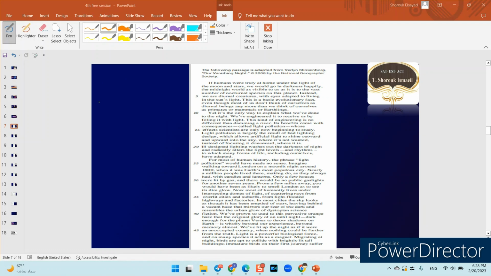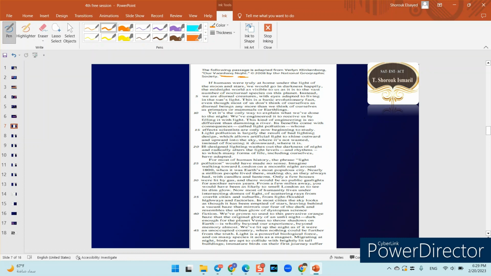The following passage, we're gonna read here the blurb first. The following passage is adapted from Verlin Klinkenberg, Our Vanishing Night. Okay, so out of that, we understand that this is the title of this passage, Vanishing Night. So we're talking about the night that is actually disappearing, by National Geographic Society. Okay, I'm not gonna read it all. I'm gonna read the first and maybe the second paragraphs, and then I'll go to the questions and back again to find my answers.